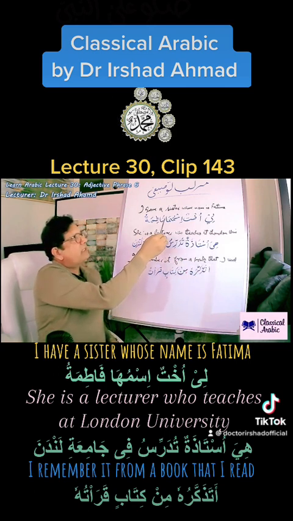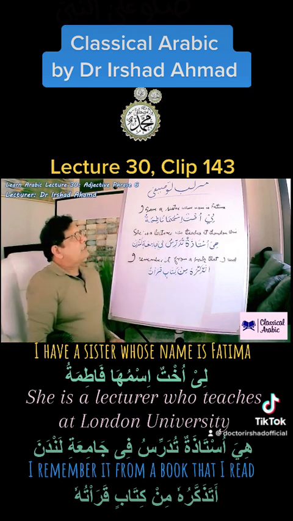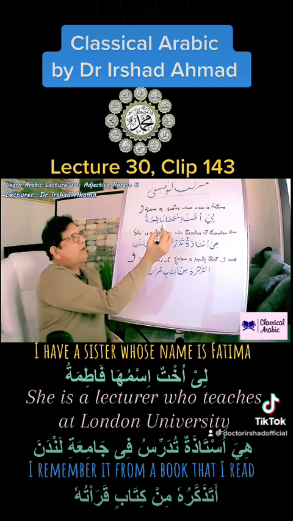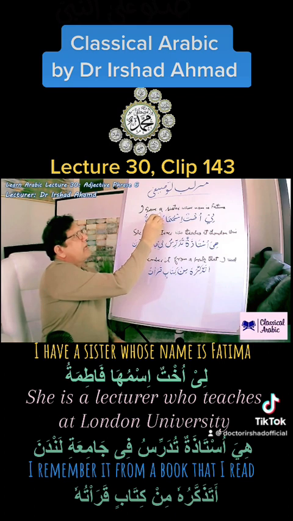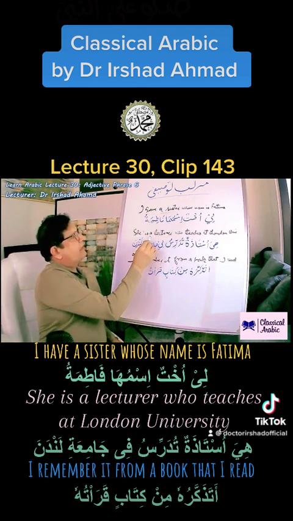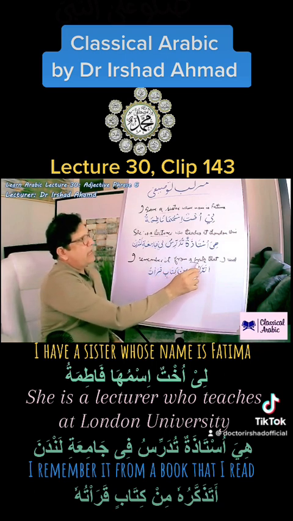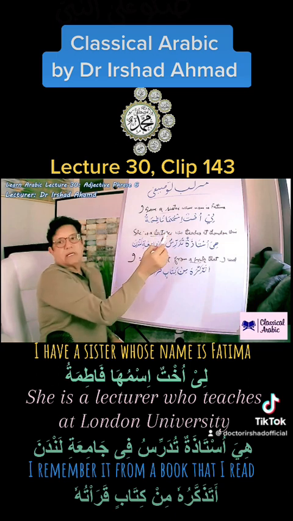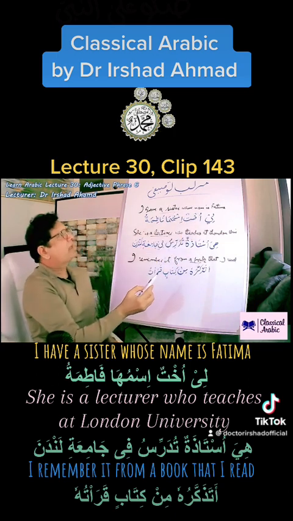If we focus on these English sentences, we are describing an indefinite noun further in the later half of the sentence. I have a sister. She is a lecturer. I remember it from a book. These indefinite nouns are described further in the second half of the sentence.